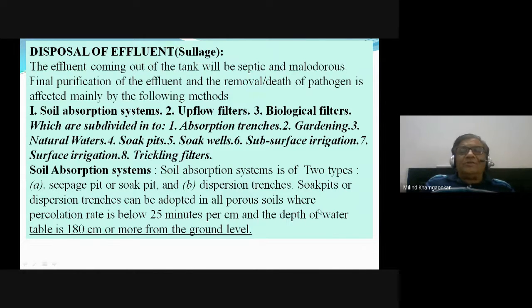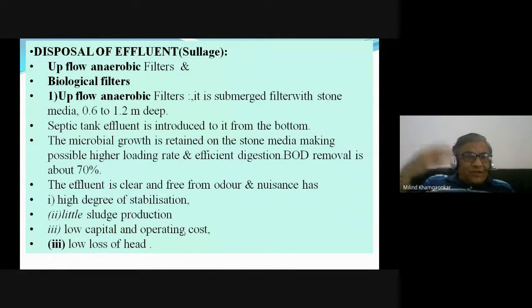Generally care is taken that it should be at least 180 to 200 centimeters, means in that area the water table should be 180 to 200 centimeters from the ground, as well as it should be away from the well or the bore well by not less than 100 to 200 meters.